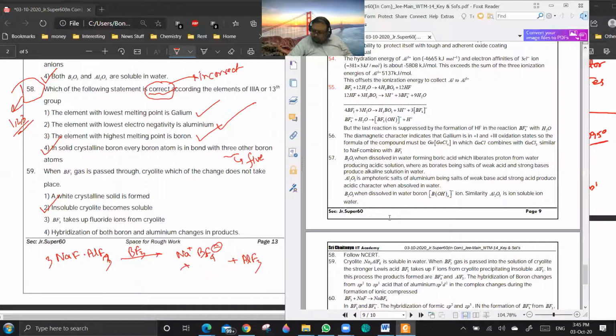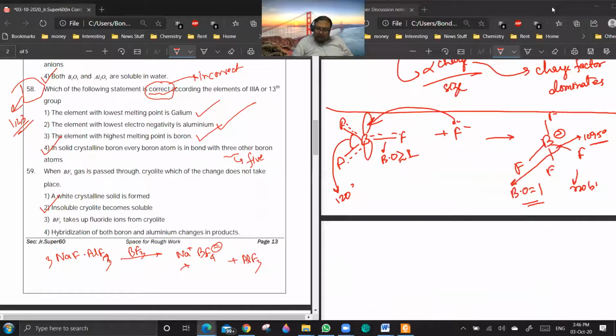Sir, how did you write that reaction, sir? See, cryolite is Na3AlF6. Okay. Now, you see, BF3 is a Lewis acid, and BF3 is a stronger Lewis acid than AlF3. So BF3 will react with the F minus and form BF4 minus, and you will be getting BF4 minus plus AlF3.